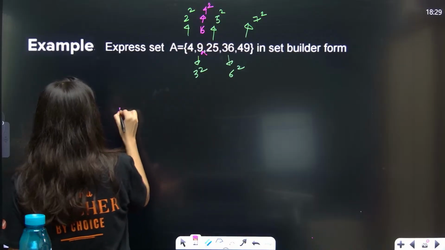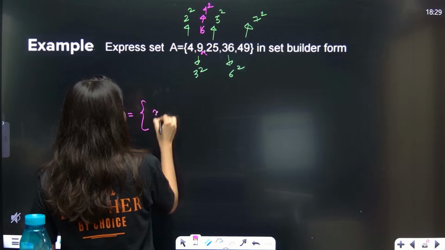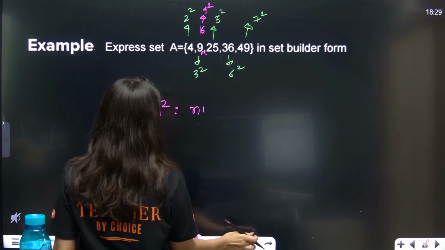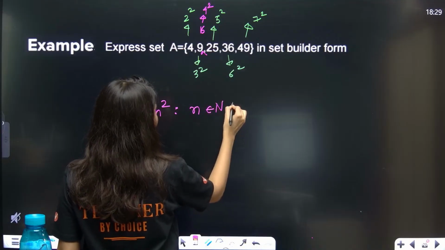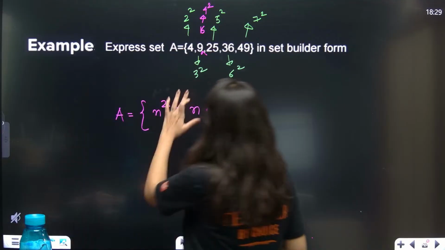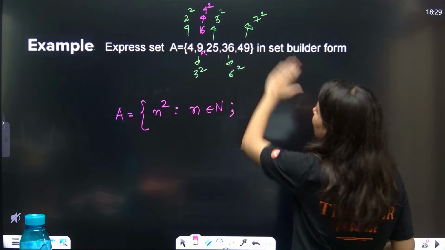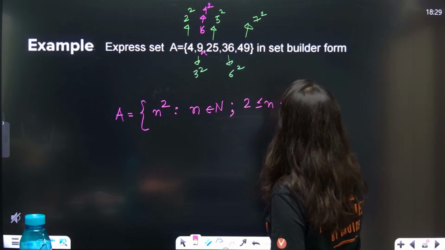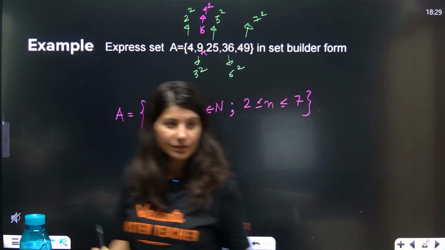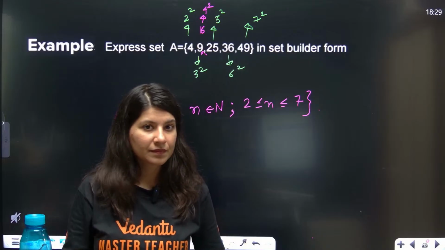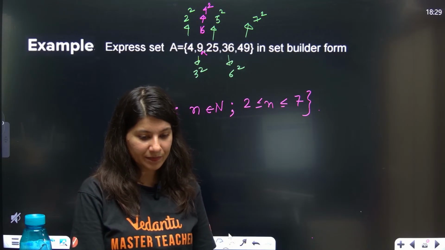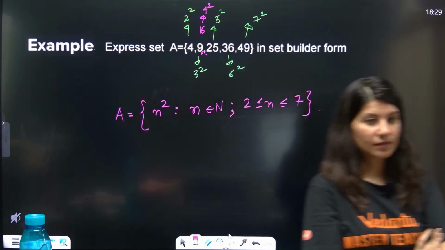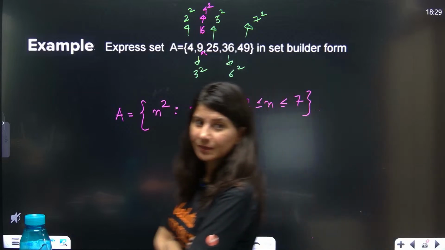Okay. So A is equal to n square, where n belongs to natural numbers, semicolon. Now n starts with 2 and ends with 7. So n is lying between 2 and 7. That's it. Can I write it this way? Are you getting my point?